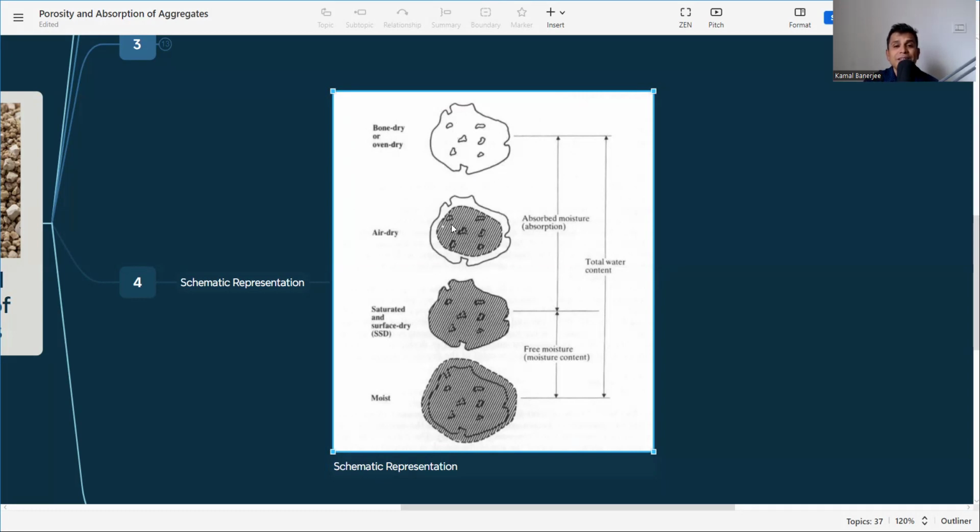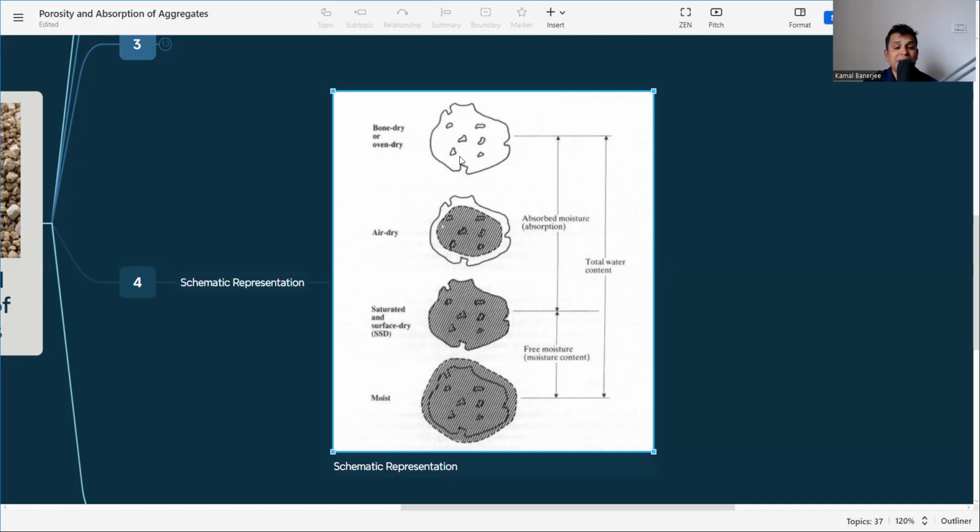The surface is dry, but there are some particles or some voids where there is water. That is the air dry condition. Then the SSD condition, saturated and surface dry condition. What is happening? The surface is dry but the internal pores are already filled fully, so that is called the SSD condition. And what is the moist condition? The internal pores are also filled and the surface also contains moisture.